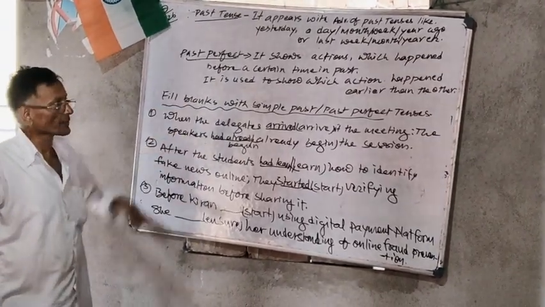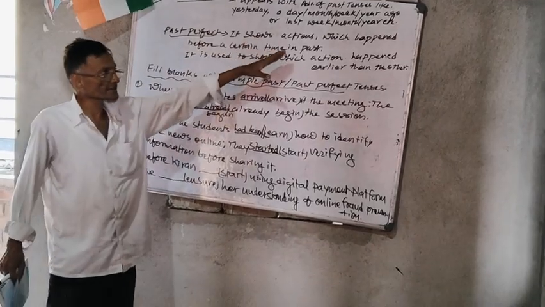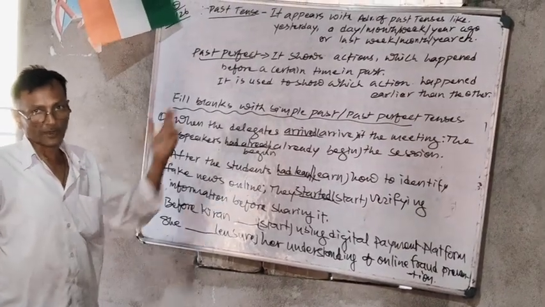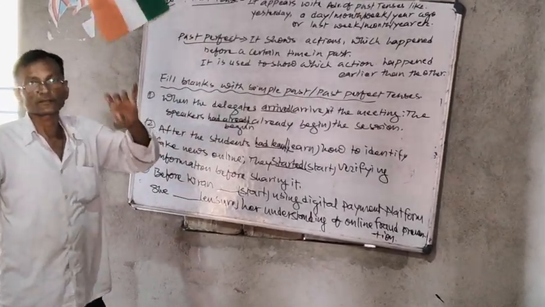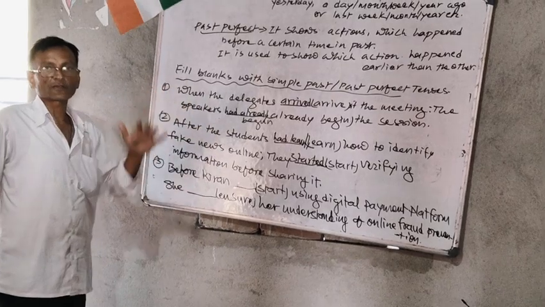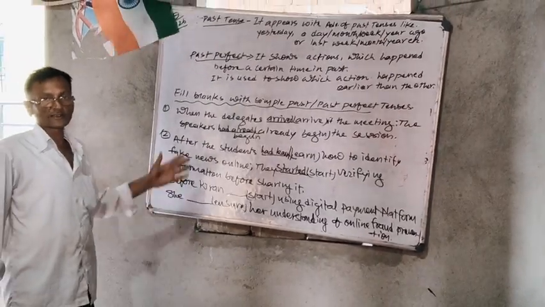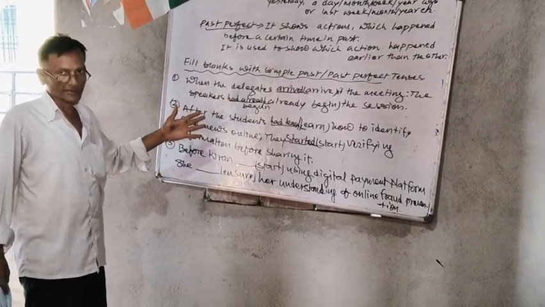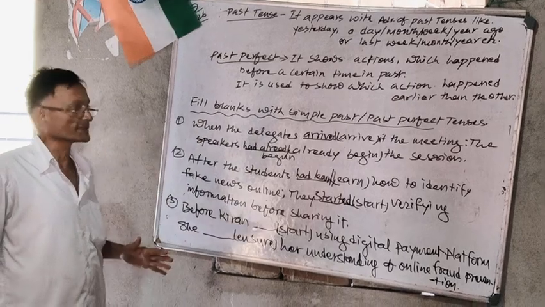And now this past perfect section is coming up, which shows the actions which happened before a certain time in the past. It means the past perfect action occurs before a certain point in the past, and that will also sometimes carry some adverbs with it. Here we can go through these sentences, with some verb forms, to correctly understand how we could use the past simple and past perfect tenses.